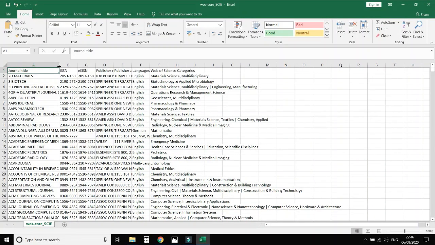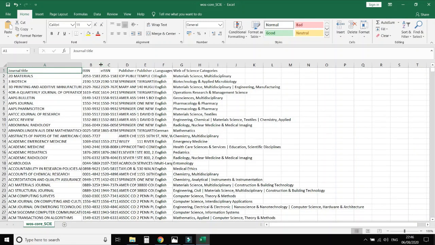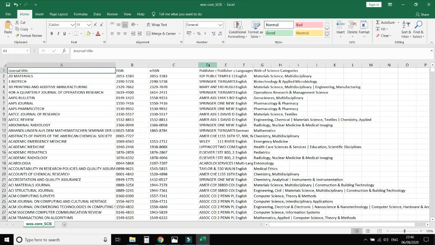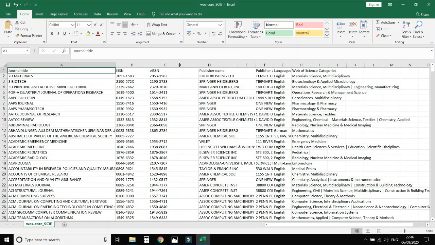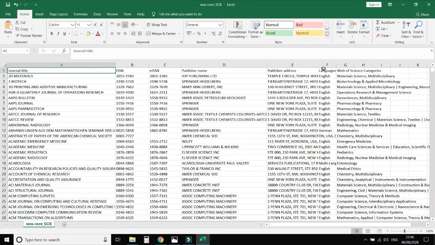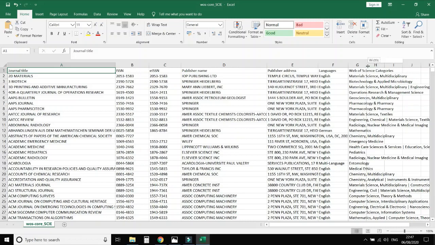Here in the list you can see journal title, print ISSN, online ISSN, publisher name, publisher address, and Web of Science categories, means the domain or area to which that journal belongs.